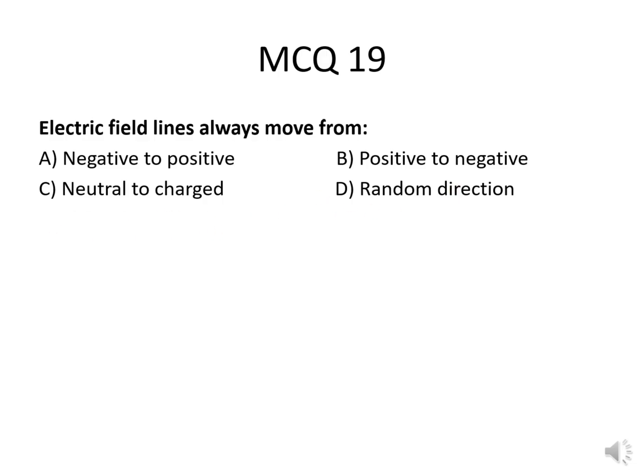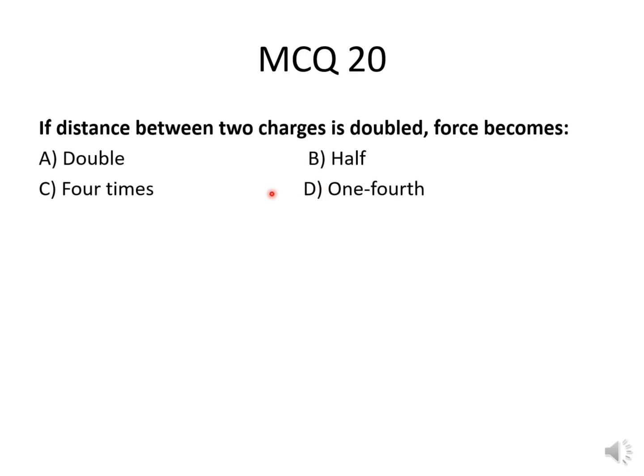So the correct option is from positive to negative. MCQ number 20. If distance between two charges is doubled, force becomes double, or half, or 4 times, or 1/4. The correct option is 1/4.